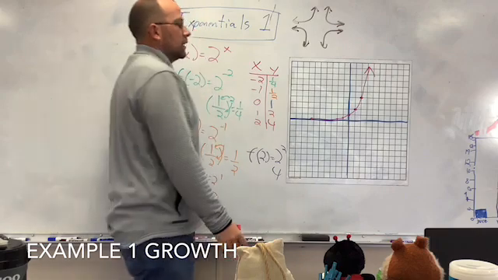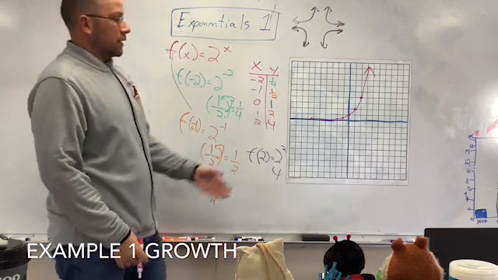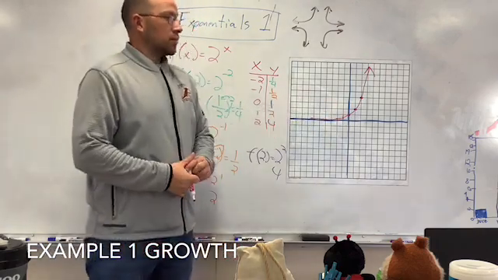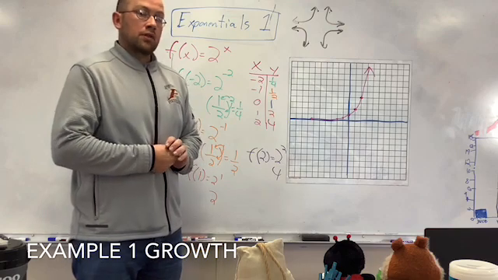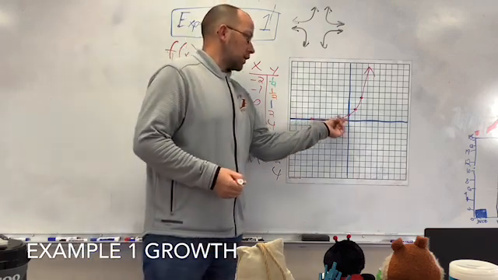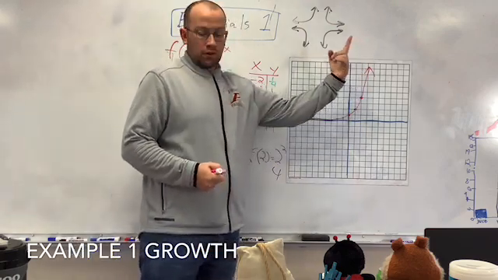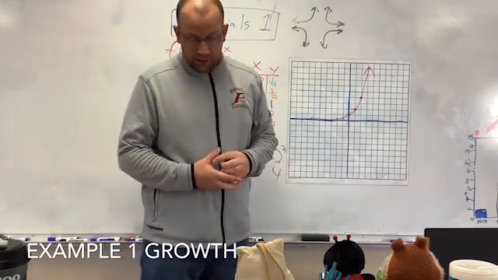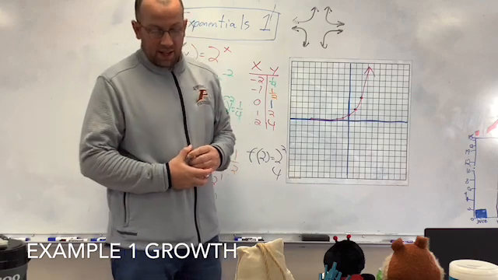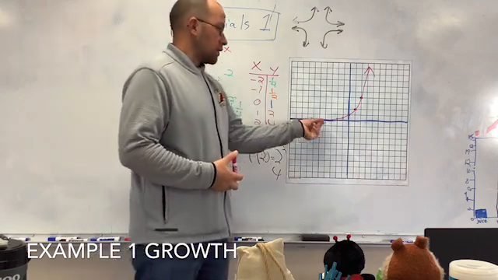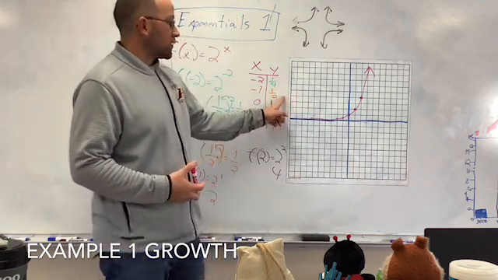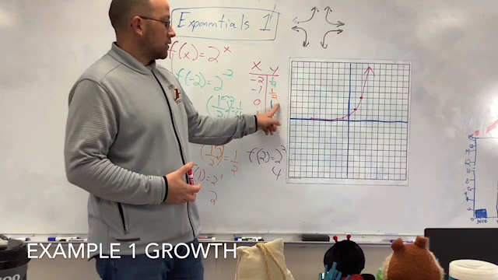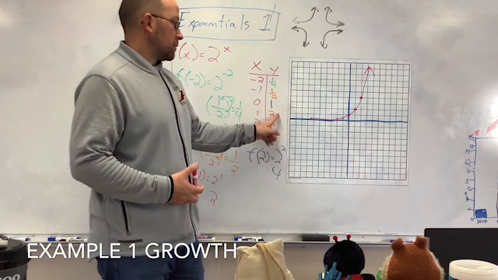Alright? As you can see, it grew pretty quickly. And that's what an exponential looks like. It starts off very, very slow, then all of a sudden it shoots through the roof. Alright? So this is an exponential growth. An exponential growth is a number increases at a constantly growing rate. So it starts off growing very small. 1/4 to 1/2 is very small. And then it starts getting bigger, then bigger, then bigger.